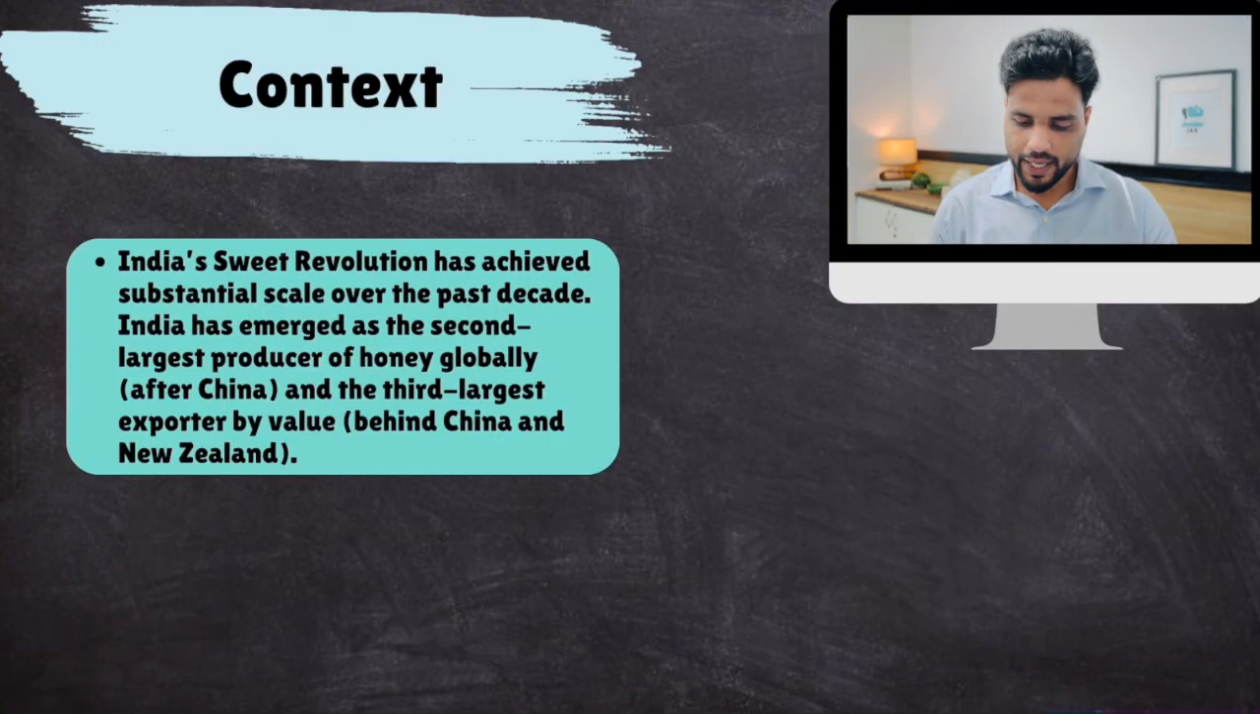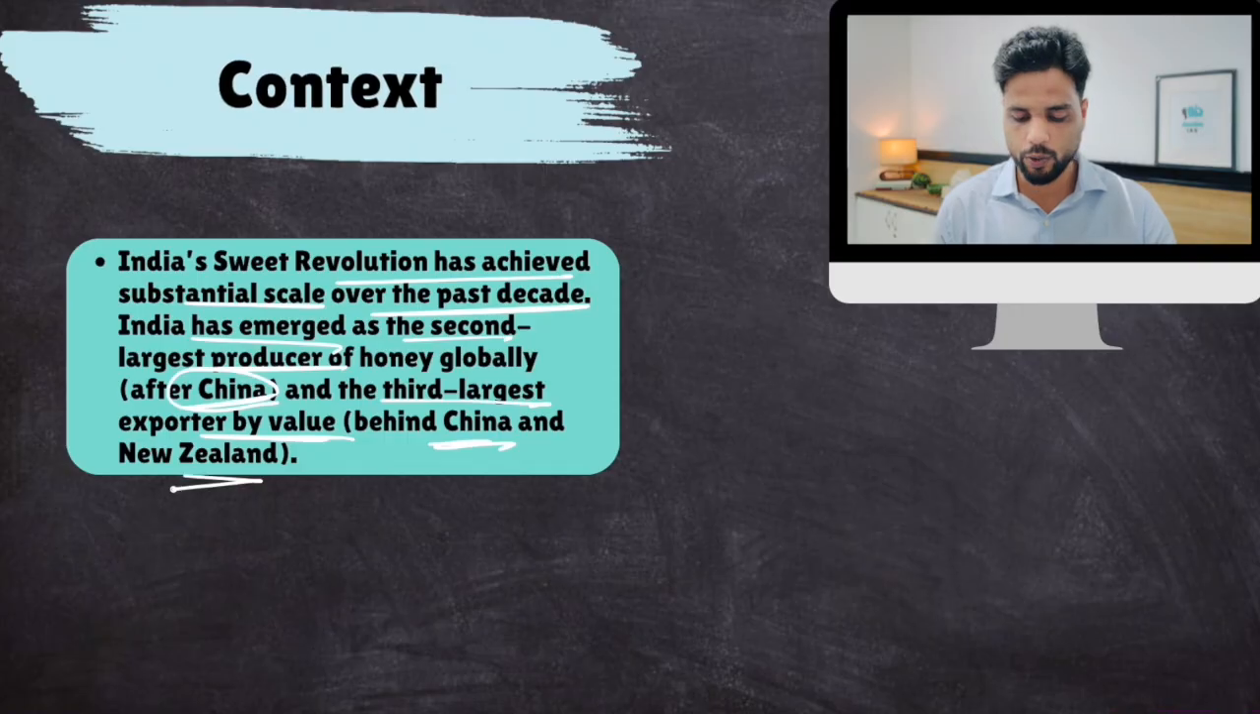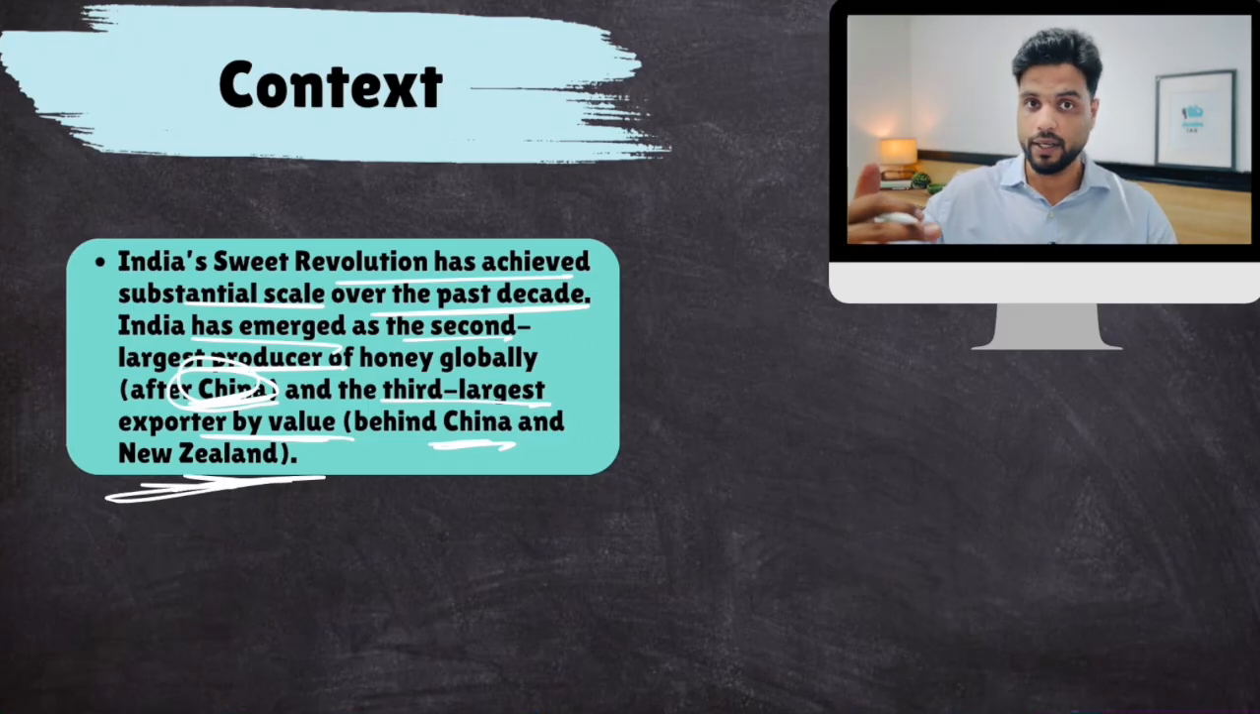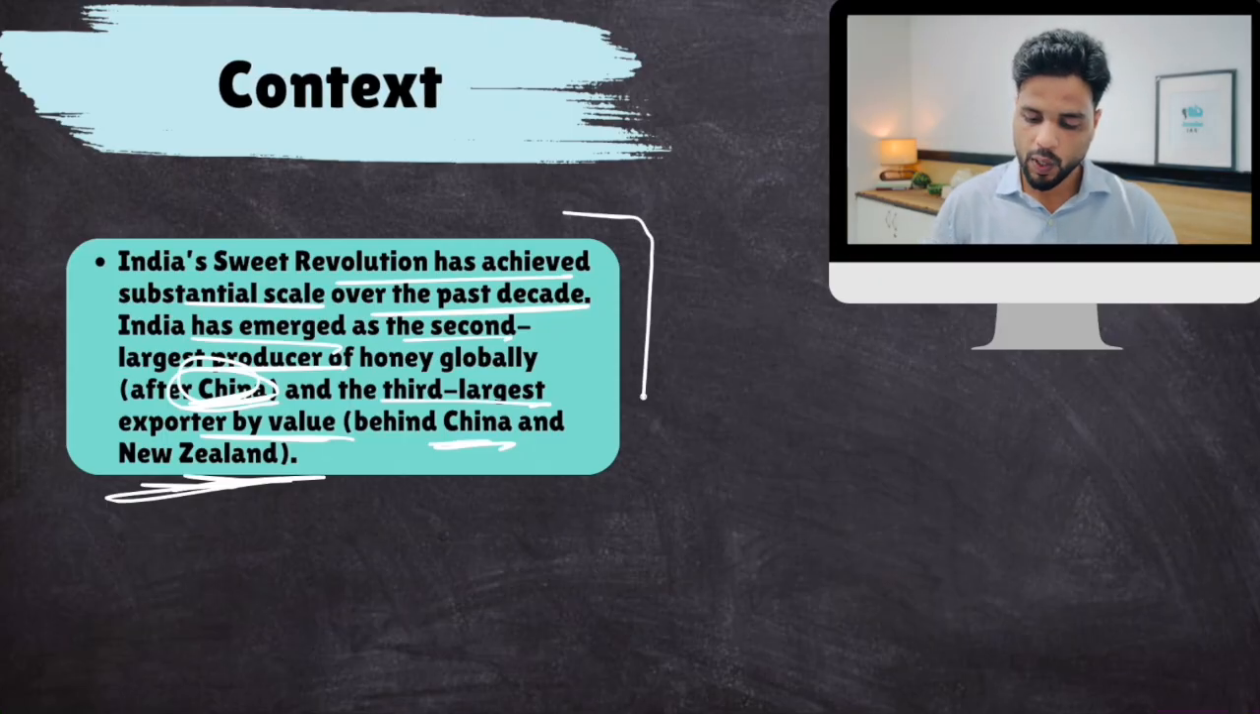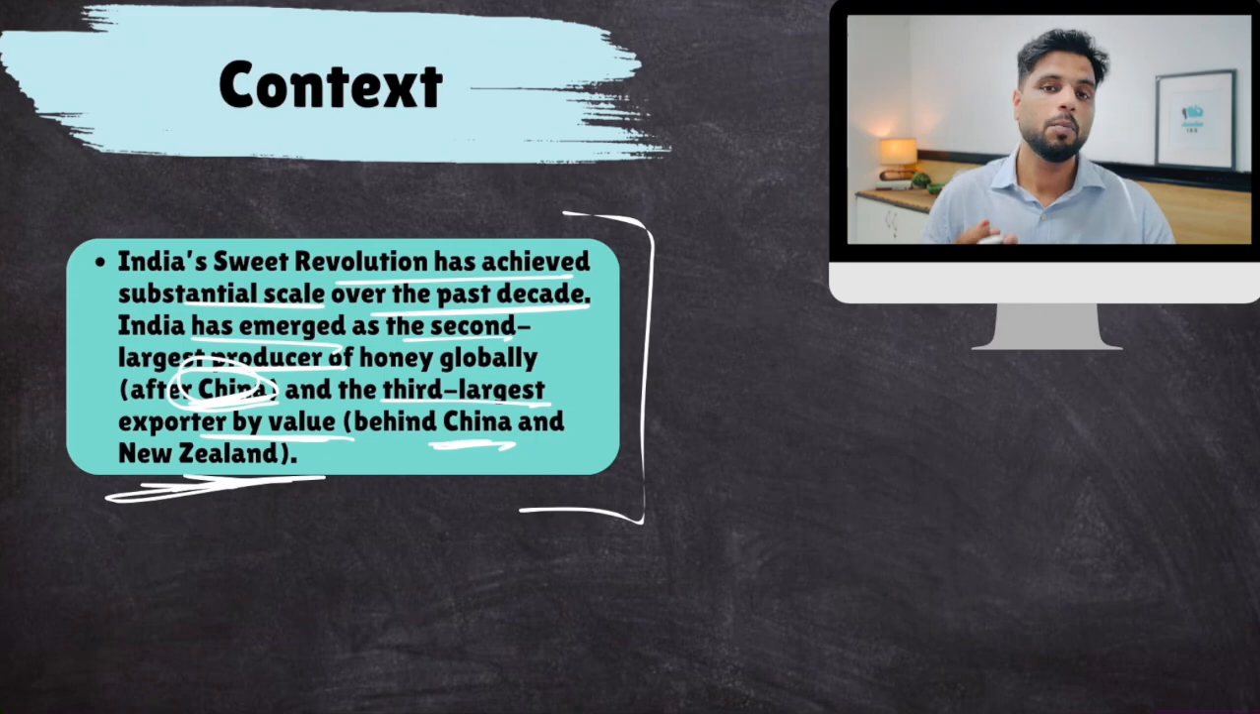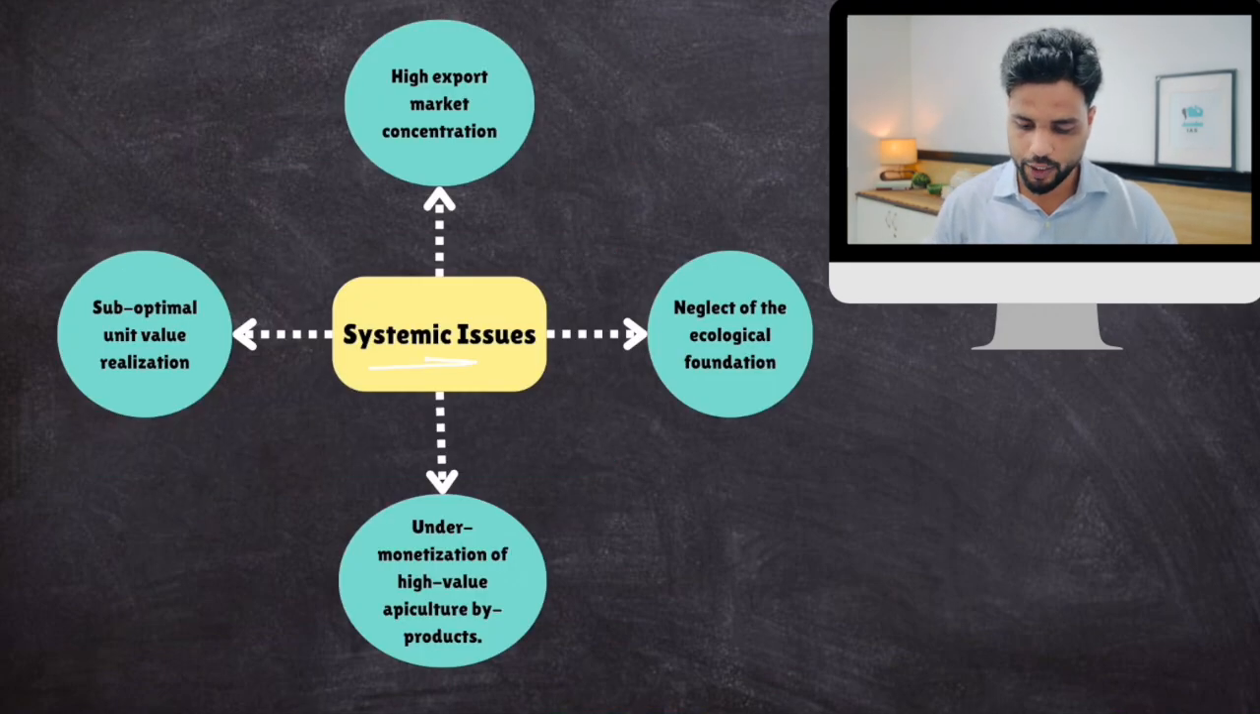Okay, so India's sweet revolution has achieved substantial scale over the past decade. India has emerged as the second largest producer of honey after China, of course, and third largest exporter by value, again after China and New Zealand. So production wise, we are second. Export wise, we are third. Okay, New Zealand is a big global leader, but we have the potential to become the largest producer and largest exporter. But we are suffering from 4 systemic challenges. What are those 4 systemic issues?